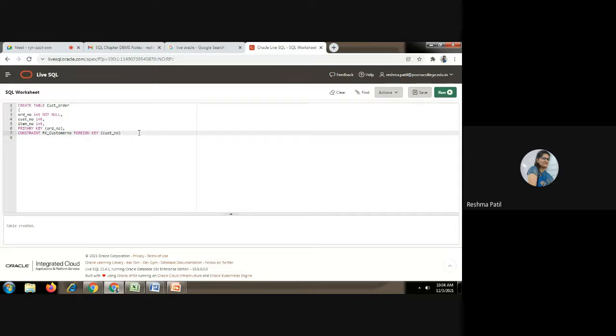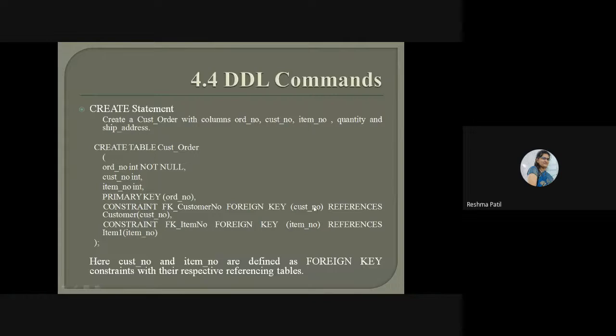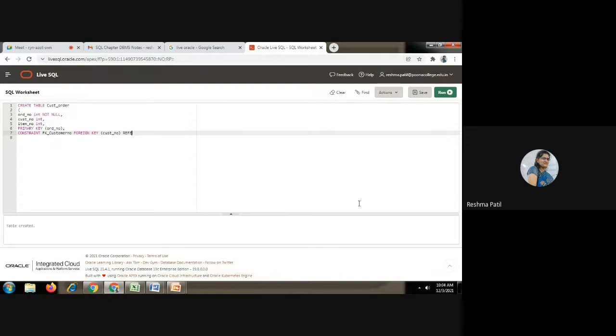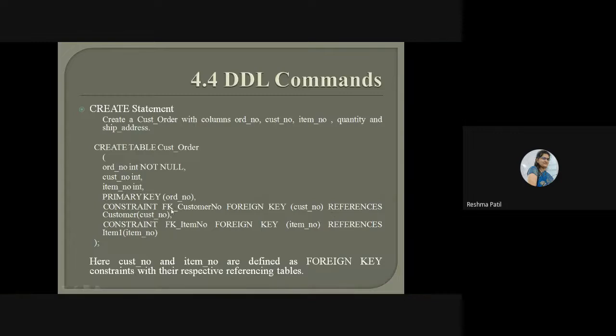After this bracket, give space. We have to write the references keyword. References. On which table we are giving reference, that table name we have to write here with the column name. So customer is the table name, and from that customer table, which column is there? Customer number. So this customer number column from this table, and the customer number of that table, both we are going to refer here.